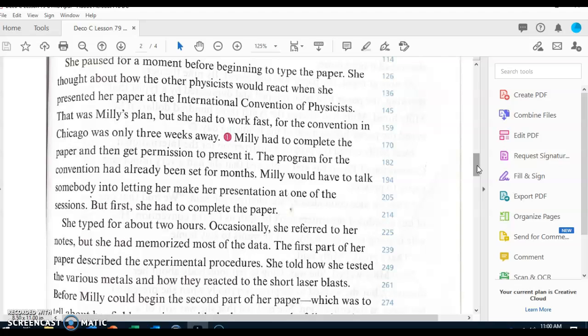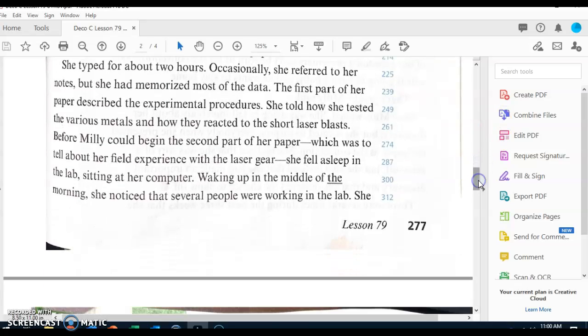Millie would have to talk somebody into letting her make her presentation at one of the sessions, but first she had to complete the paper. She typed for about 2 hours. Occasionally she referred to her notes, but she had memorized most of the data. The first part of her paper described the experimental procedures. She told how she tested the various metals and how they reacted to the short laser blasts.